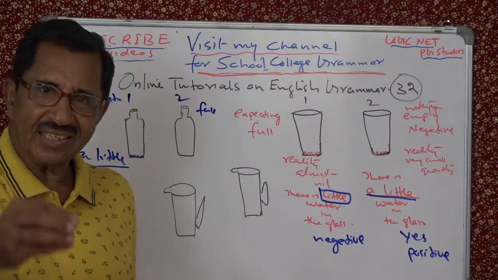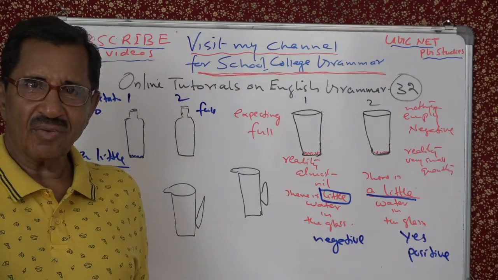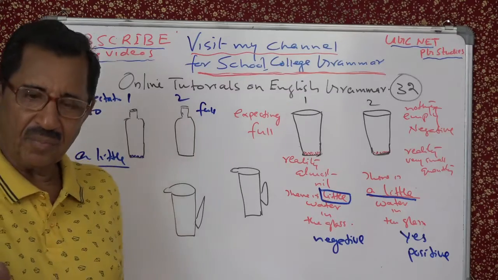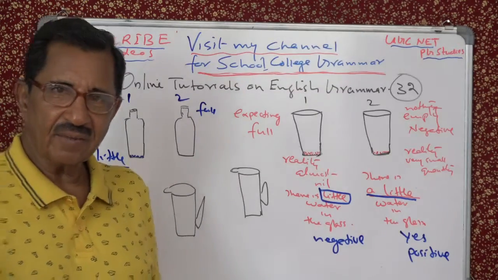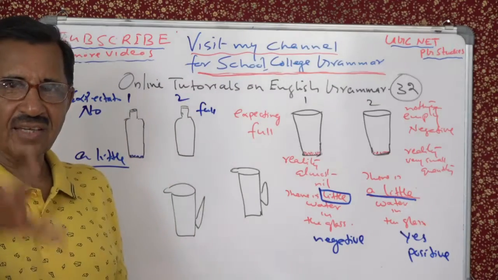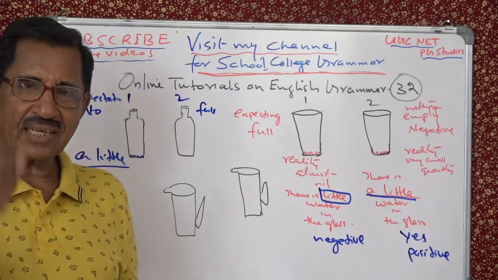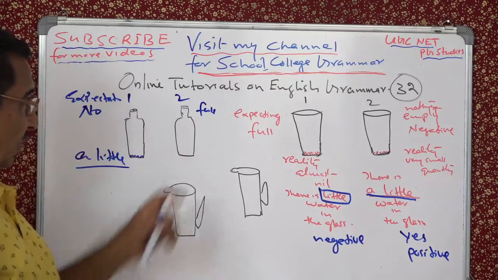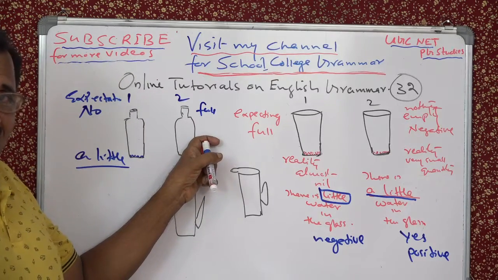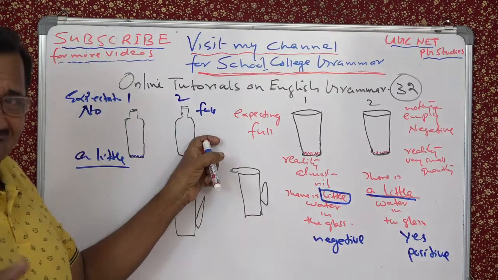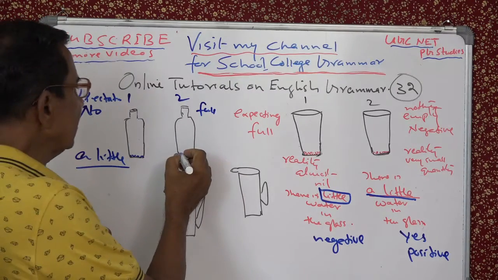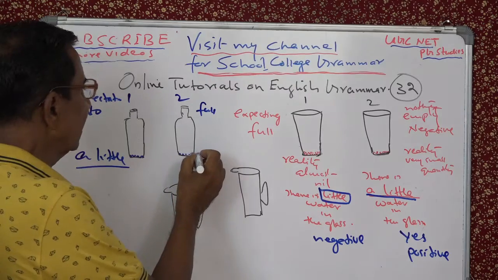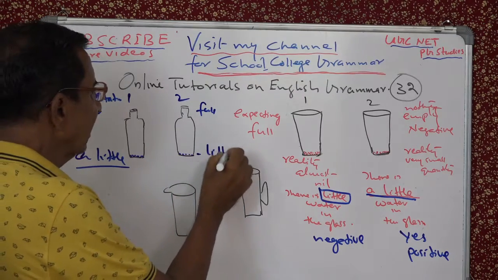But when you went near, what did you see? Or when you took the bottle in your hands, what did you see? There is no honey. Practically no honey. You expected full. See, the whole thing depends on your expectation. Then you find a very small quantity here. So you will say there is little honey.